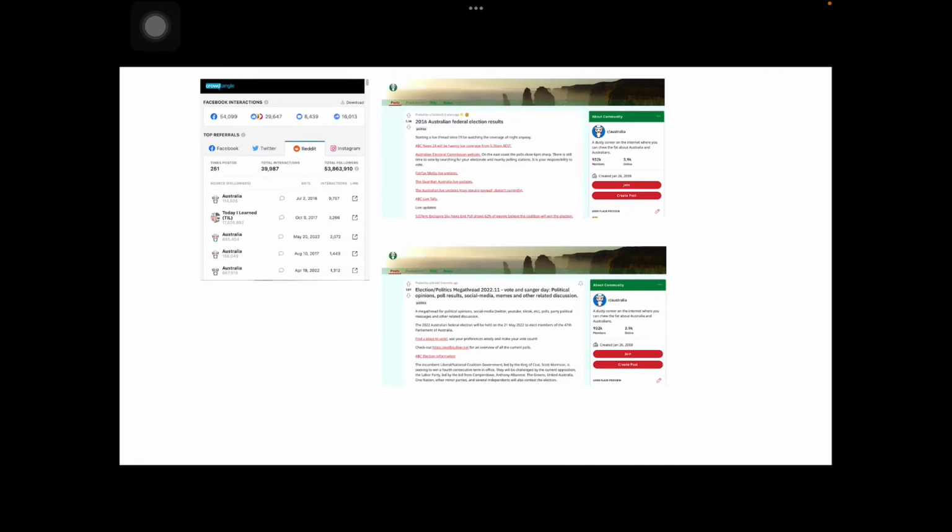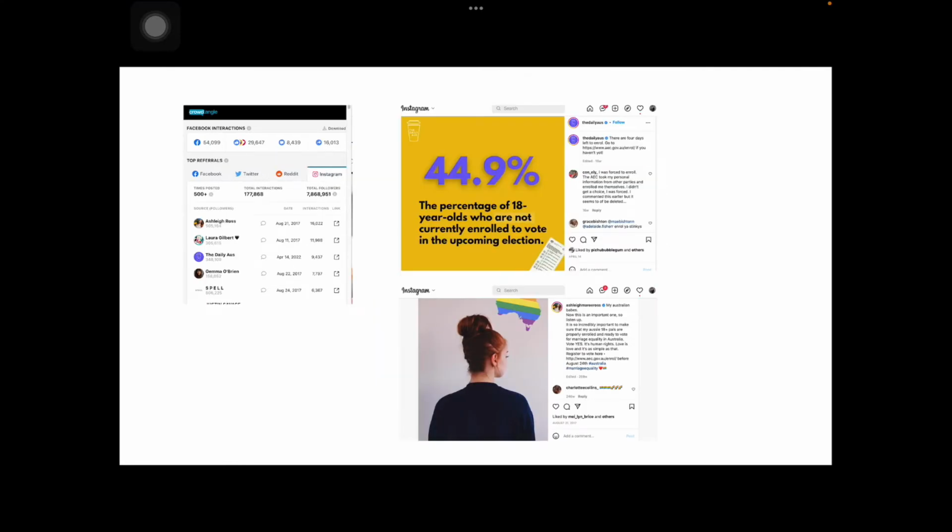They are about general updates about the election, especially poll and election results. This means lots of audiences like to discuss descriptively in text on Reddit because this platform focuses mainly on discussion boards and how people discuss with one another. For Instagram's top post, it is from an account called Ashley Ross in 2017 and the Daily Oz in 2022. This implies that the campaign to promote motivation for young voters has been a continuous issue from many years ago until today.